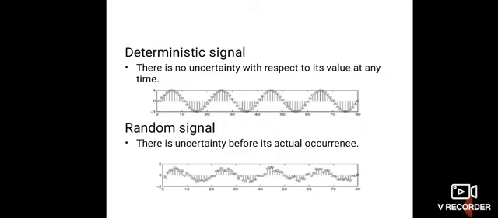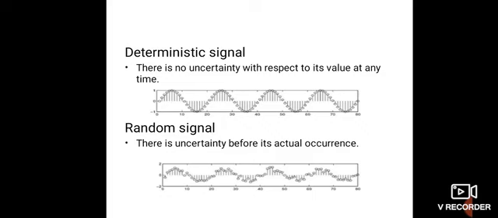Deterministic signals are those signals which can be completely specified in time. That means the pattern of this type of signal is regular and can be characterized mathematically. Also, the nature and the amplitude of such a signal at any time can be predicted.